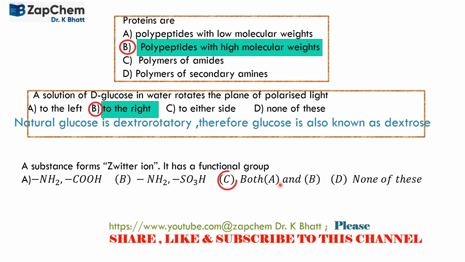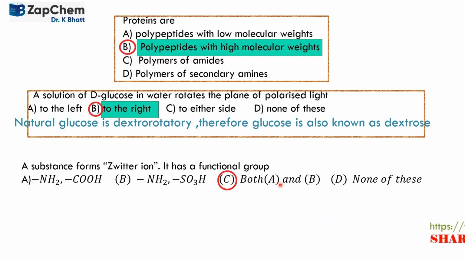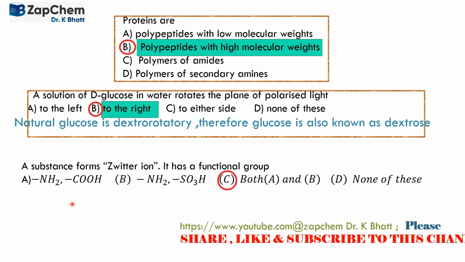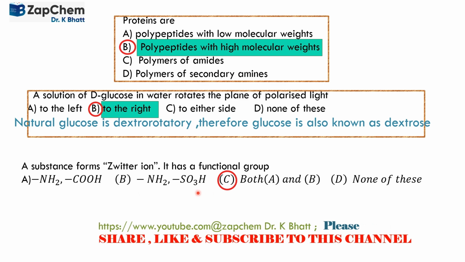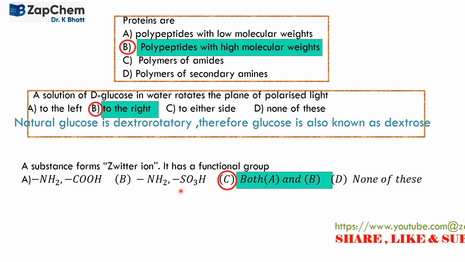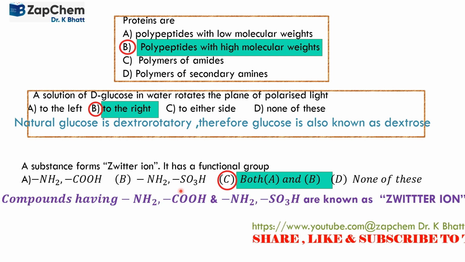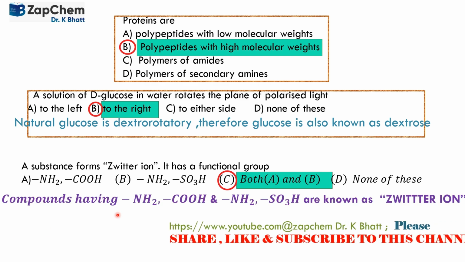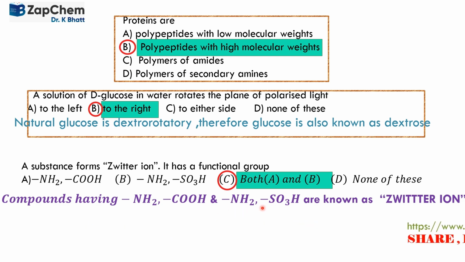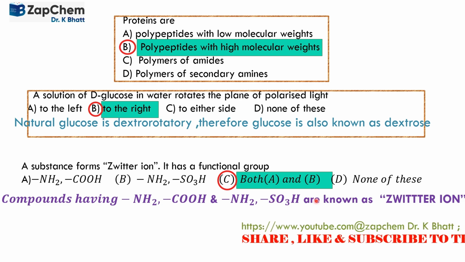The answer here is C, that is both A and B. That is an amino group and carboxylic group, or amino group and HSO3 group. So the answer is option C. Compounds having COOH and NH2, or NH2 and HSO3 negative, are known as zwitterions.